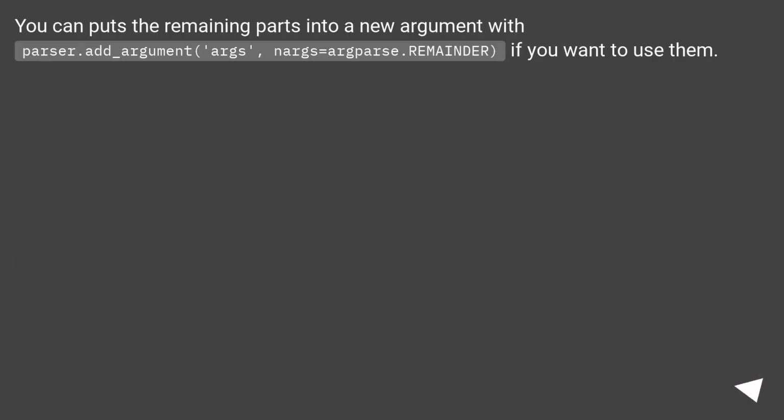You can put the remaining parts into a new argument with parser.add_argument args, nargs equals argparse.REMAINDER, if you want to use them.